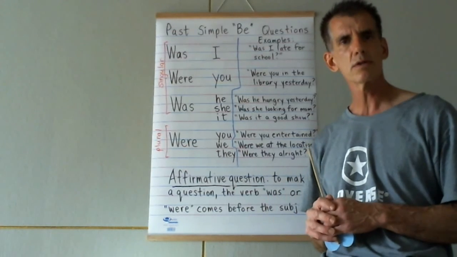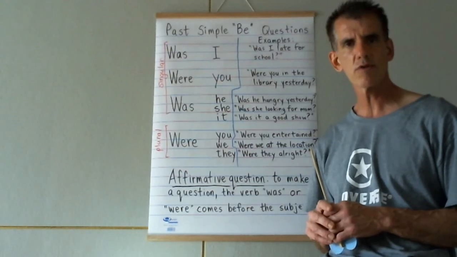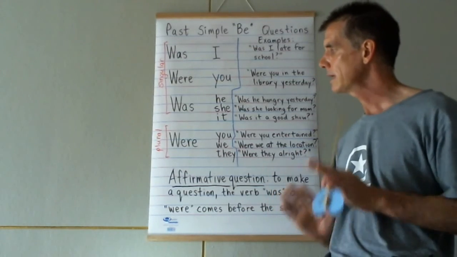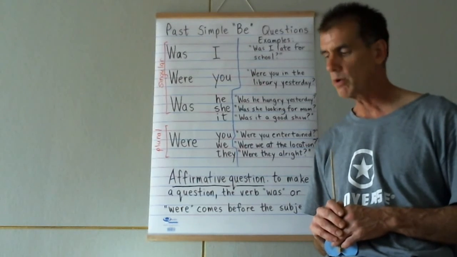The simple past tense doesn't have a lot of exceptions. There isn't too much that's very complicated about it. I hope that's clear, and the construction is pretty straightforward.